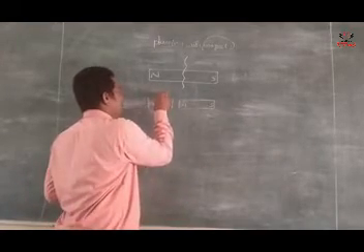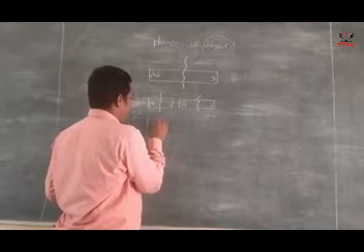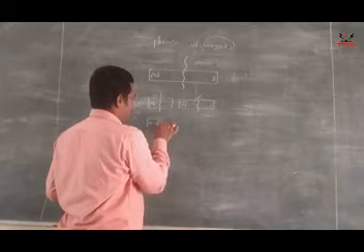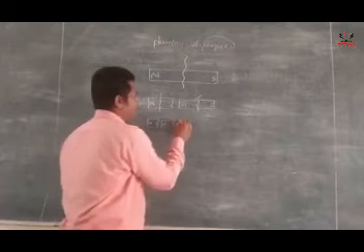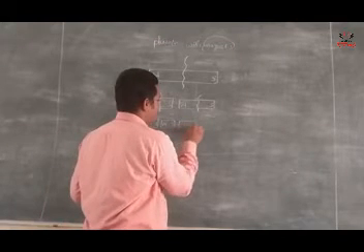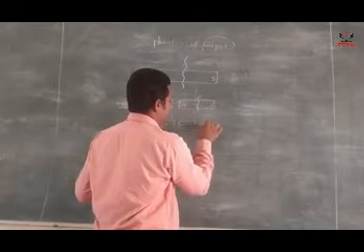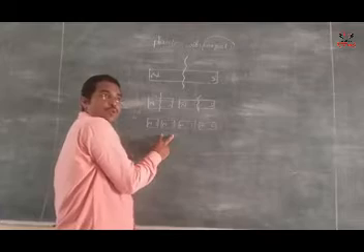Definitely, each individual bar magnet acts as a magnet only. Again divided into two, north, south, north, south. Now two magnets became four.